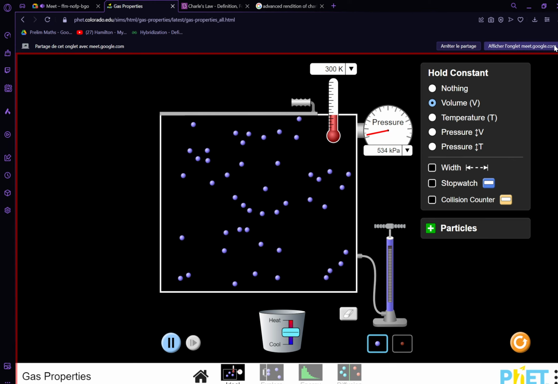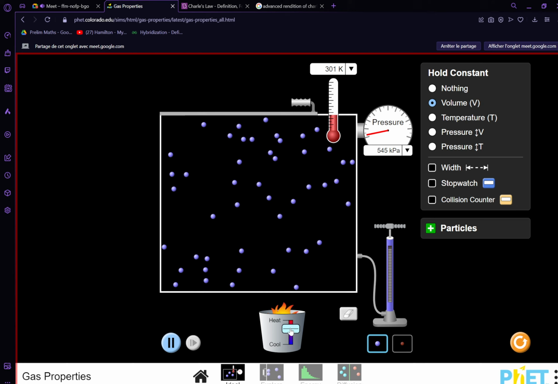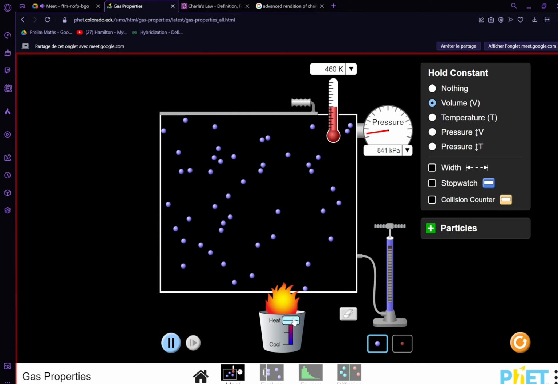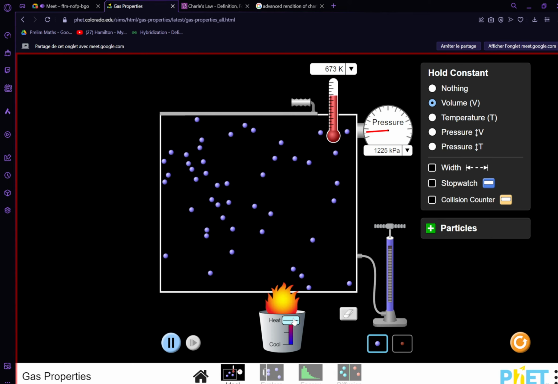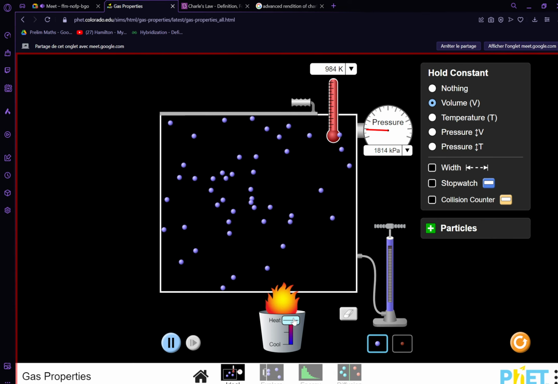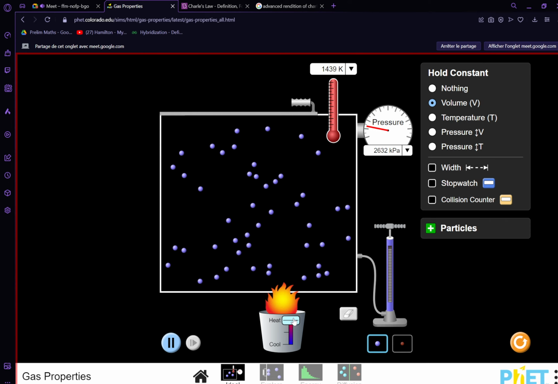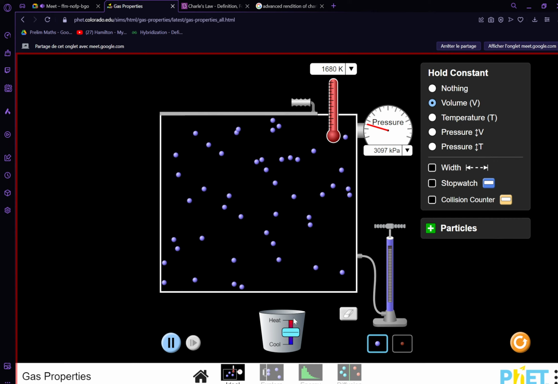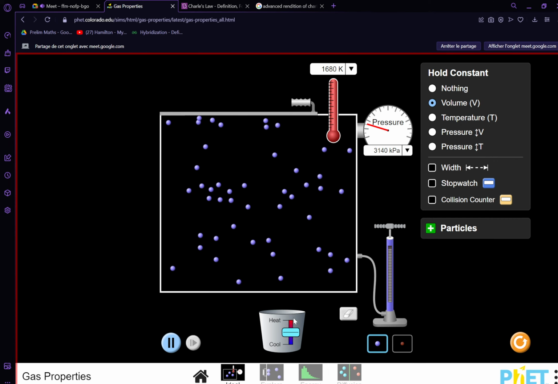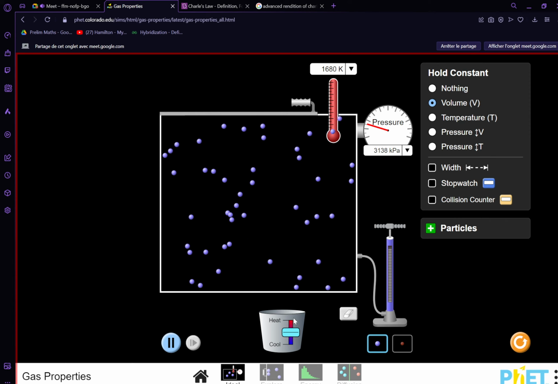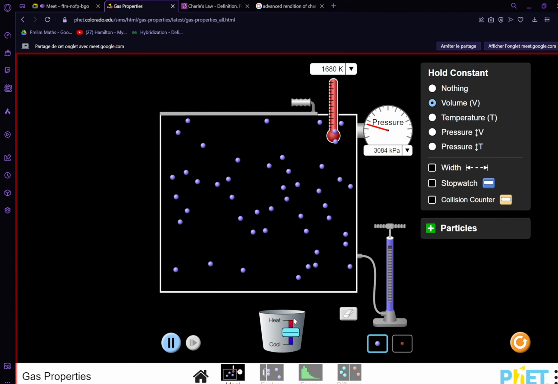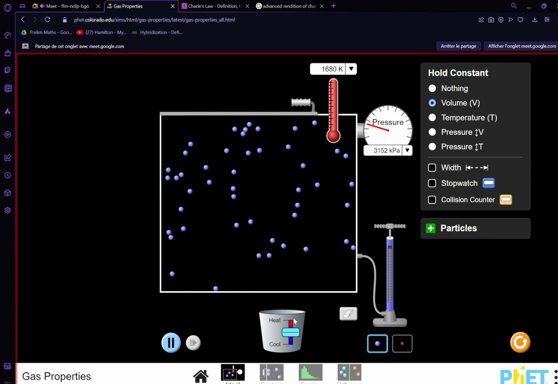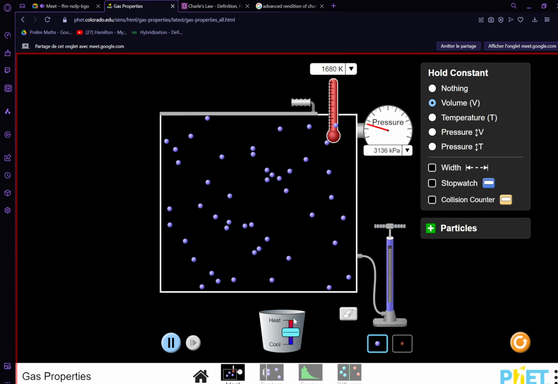So if we were to keep the volume constant but increase the temperature, what do we see happening to the pressure? It increases, right? So if we hold volume as the independent variable, so volume remains constant, and we have temperature increasing as you go up on the y-axis, we're going to have a direct proportionality being created.